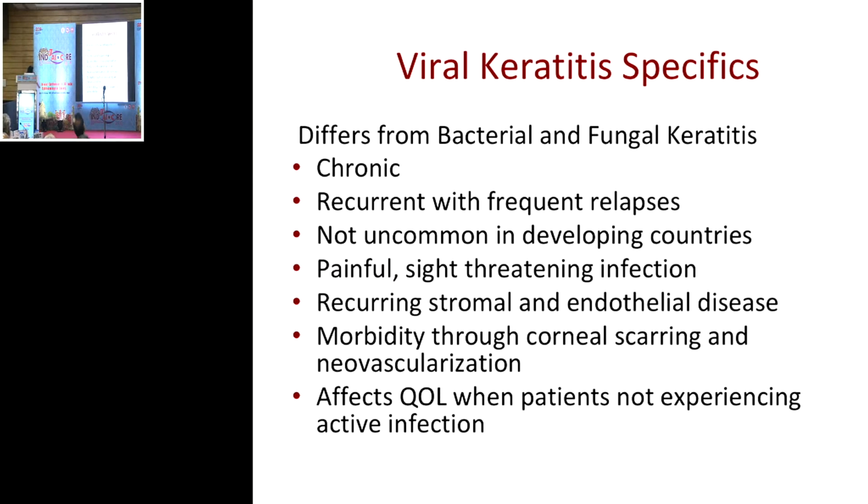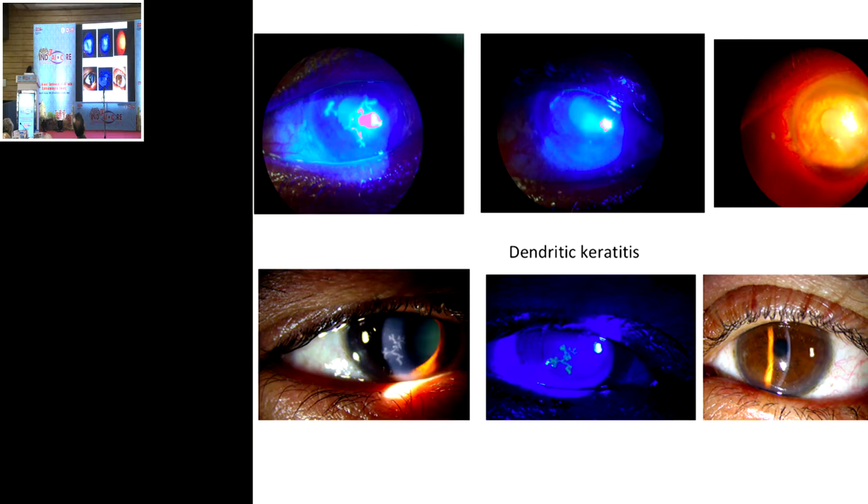It leads to morbidity because there occurs corneal scarring and neovascularization, and hence reduced vision, and it affects the quality of life, even when patients are not experiencing active infection. So this is a typical picture of viral keratitis which you may see. A patient may not have much symptomatology, maybe just a bit of photophobia, saying that there is a foreign body sensation. If you are not very vigilant, and do not see the patient properly on a slit lamp, you may